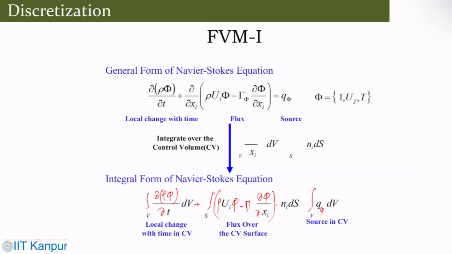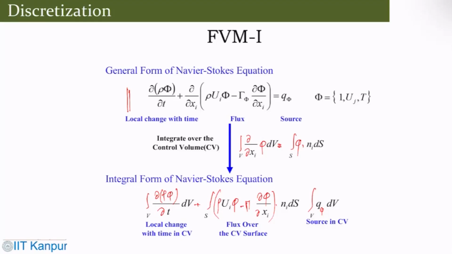So this is a source term. This is how you convert. So this is your complete transport equation, which could be the continuity equation, or the momentum equation.